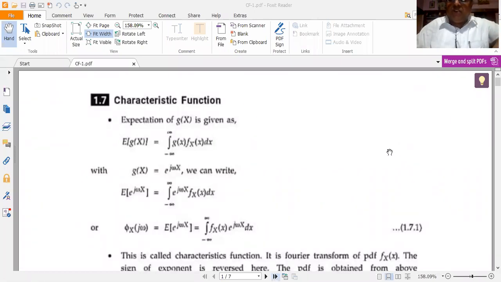Today we shall study the characteristic function concept and solve few problems based on this.